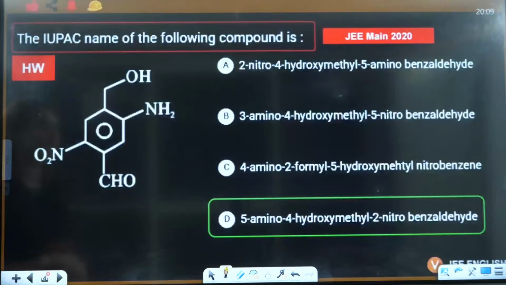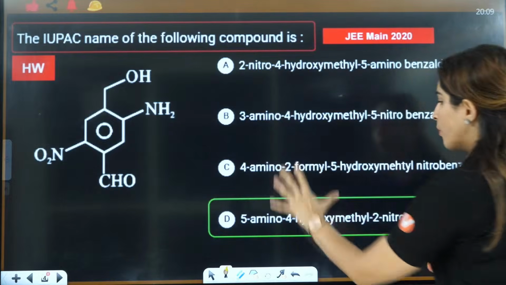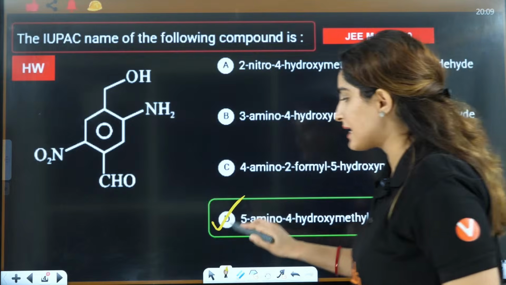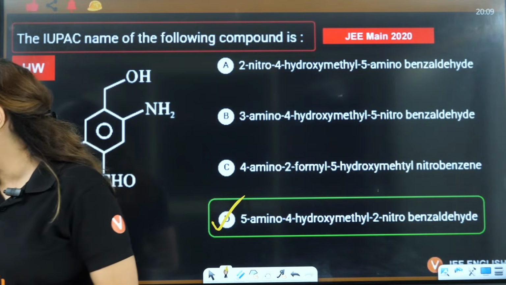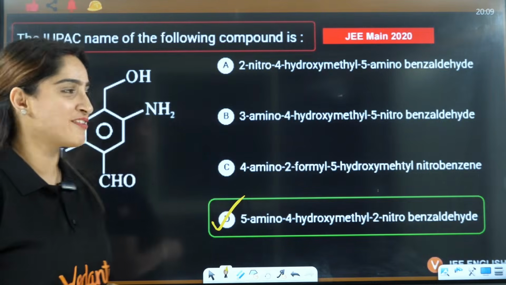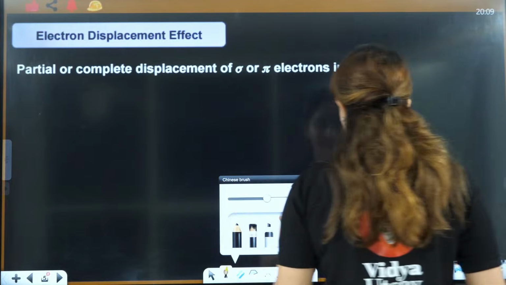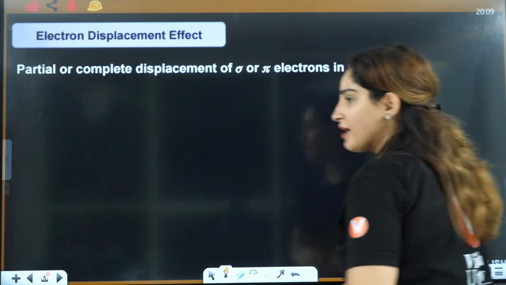About the homework, in the last class I gave you homework. This is the answer, and those who have solved it will get to know. Yes, carbon is the god of earth, definitely. Carbon is everything, because we are made up of carbon.